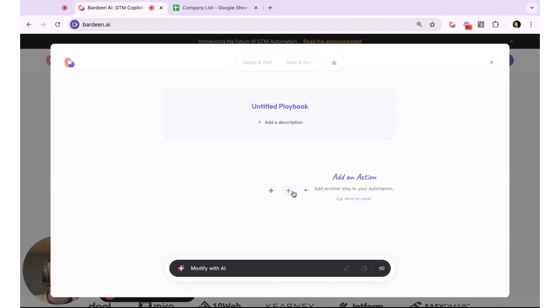Whereas your action, which is your playbook, is triggered by a human. This part's a little bit different inside of the automation world. This is what we would call a human in the loop automation, because a human is actually the one triggering this event. This is also one of the things that makes Bardeen very unique: it is built on the idea of you going throughout your day and being able to trigger different automations, whether from a human or something that's automatically done in the background.